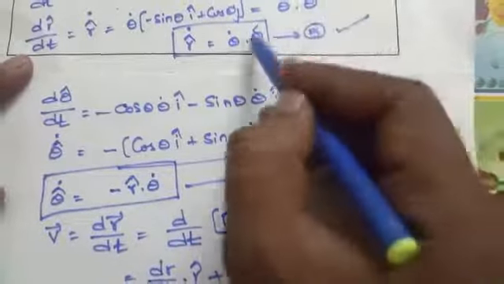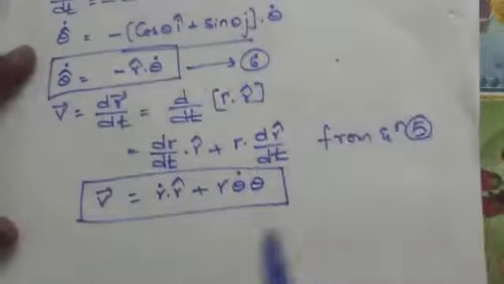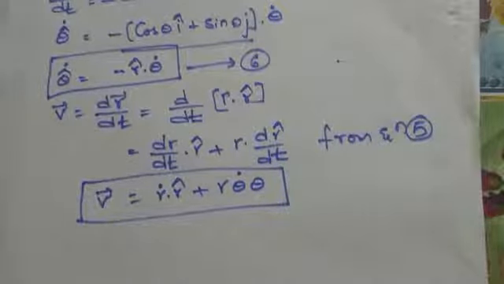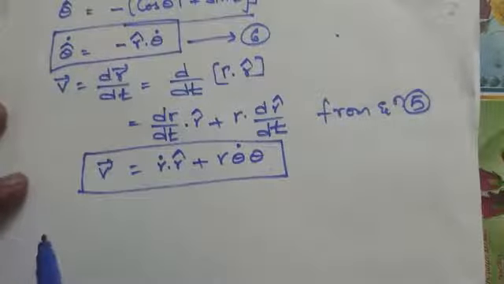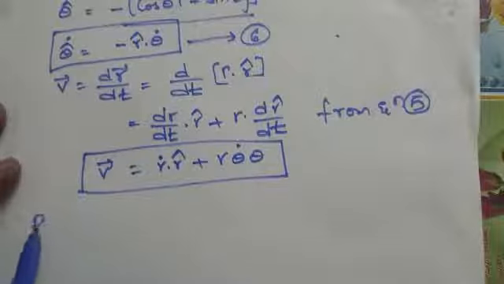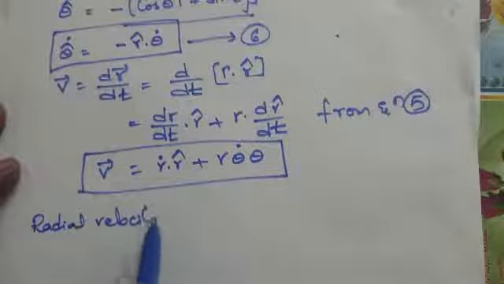This is the velocity of a particle under the central force. So here the particle possesses two types of velocities. One is radial velocity along the radius direction.